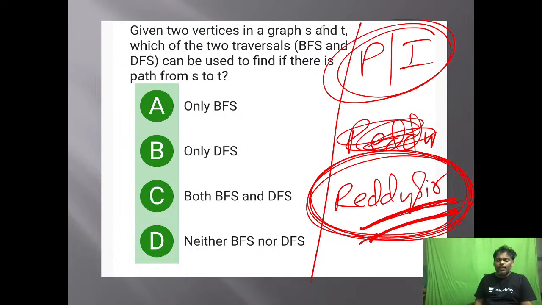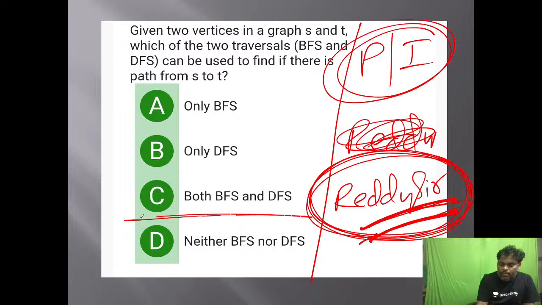See this problem. Given 2 vertices in a graph S and T. Which of the following 2 traversals, not 2 vertices, 2 traversals, meaning BFS, DFS, can be used to find if there is a path from S to T? BFS you can use, DFS also.